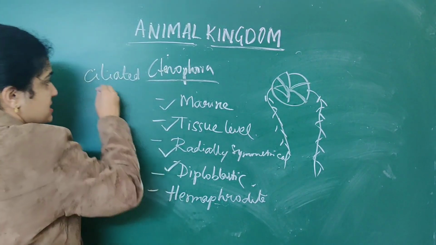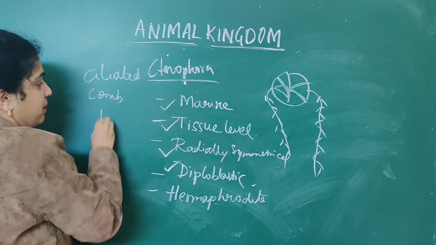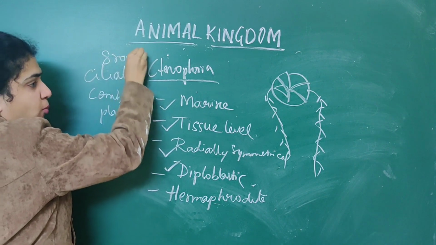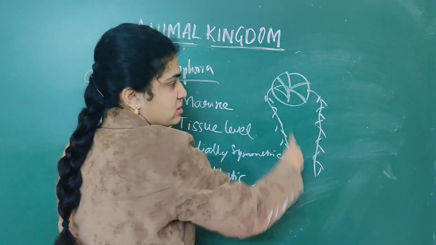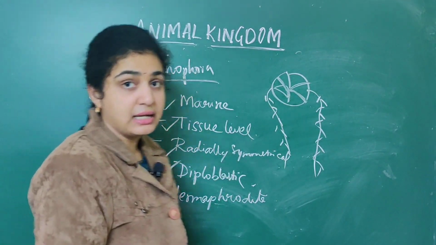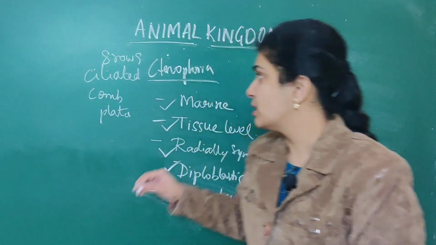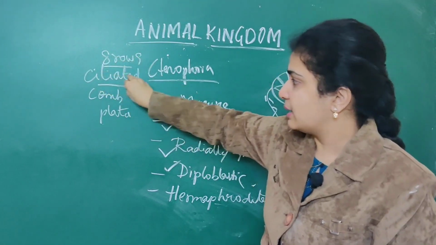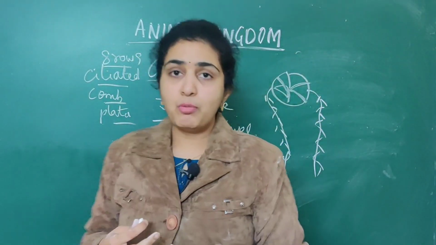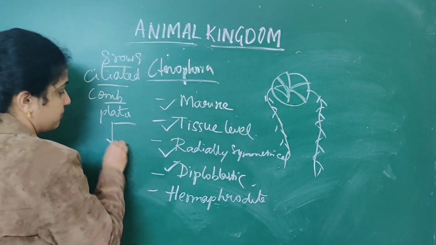How many comb plates are present? Eight rows of ciliated comb plates are present for this Ctenophora. What is the use of these comb plates? They play an important role in locomotion.